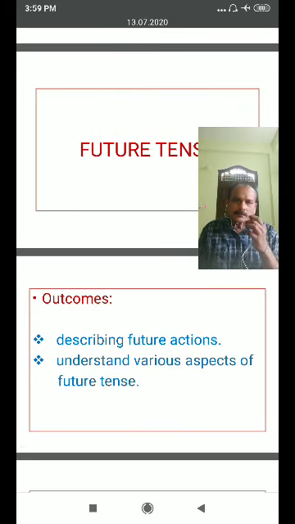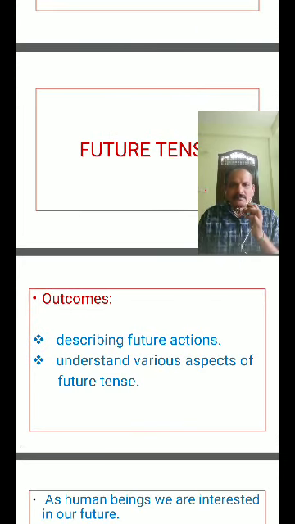So first of all, the outcomes of the future tense. After completion of this lesson, you will be able to, means you will become perfect in the following aspects. First one is describing future actions. Second one, understand various aspects of future tense.